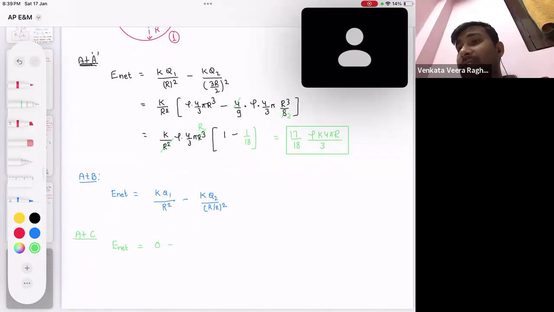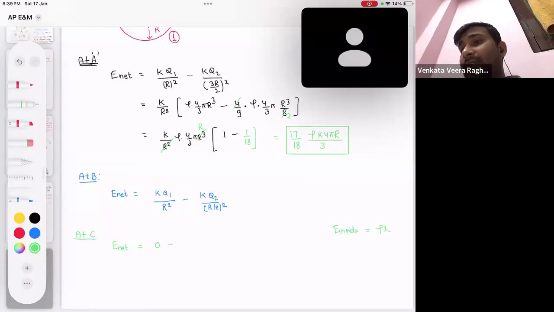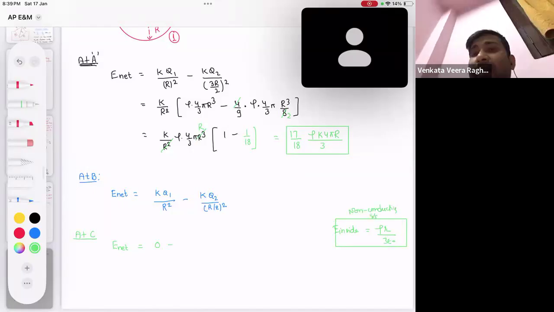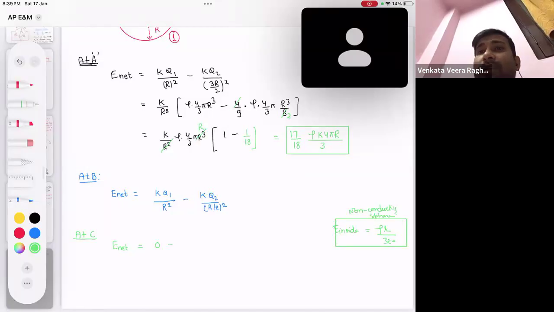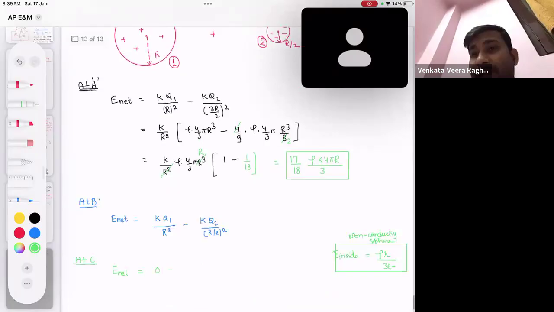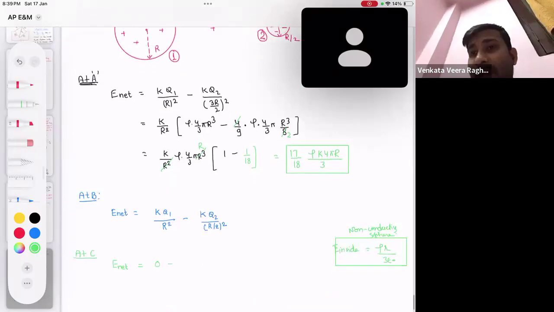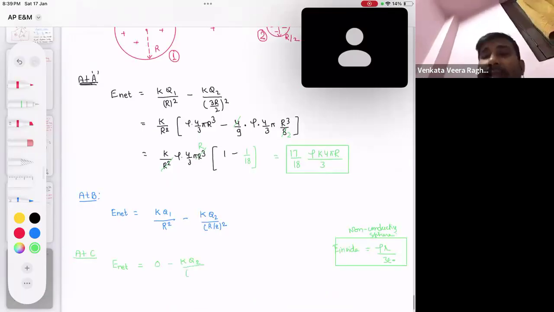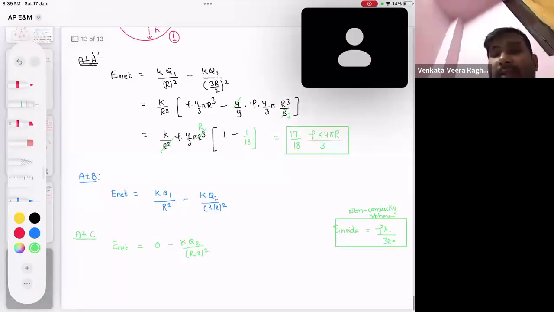Field inside a non-conducting sphere. What is the field inside a non-conducting sphere? Rho r by 3 epsilon naught. So at the center, 0. Due to the smaller sphere, where is the point? It is a surface point, so I will again use K Q2 by (R by 2) square. Can you tell me, at point D, what will the field be?